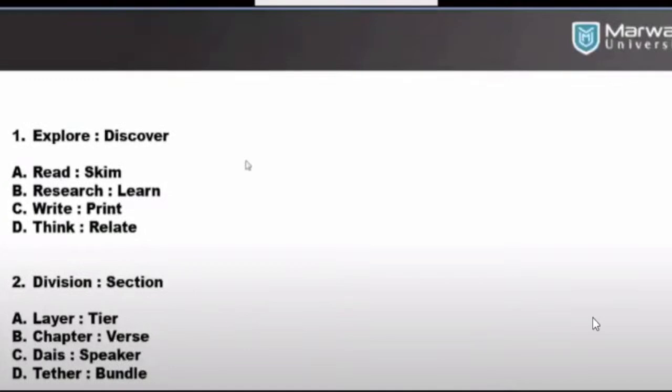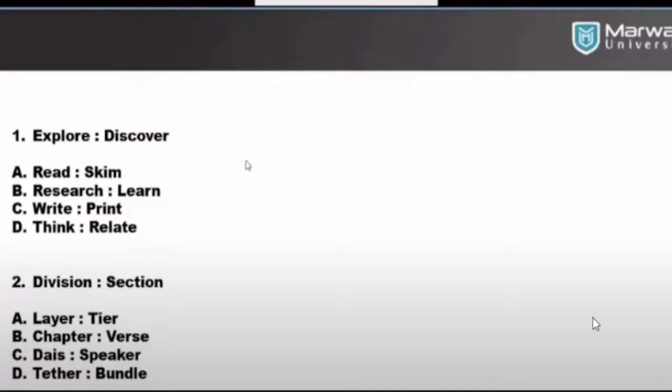Question number 1 is B, research. Because to explore is just the same as to research, and to discover is just the same as to learn. Then what about question number 2?